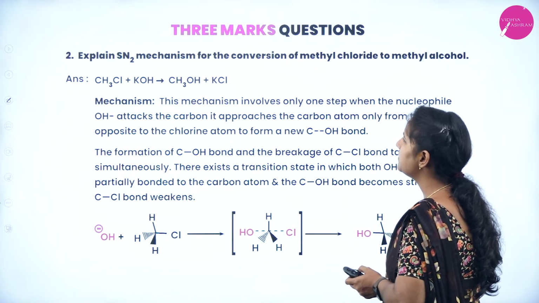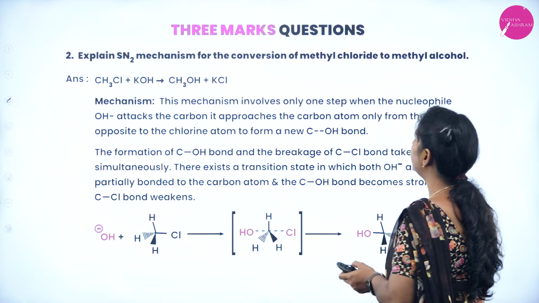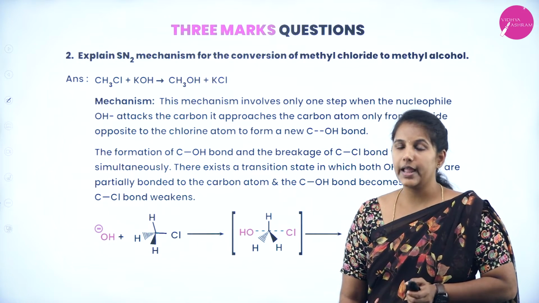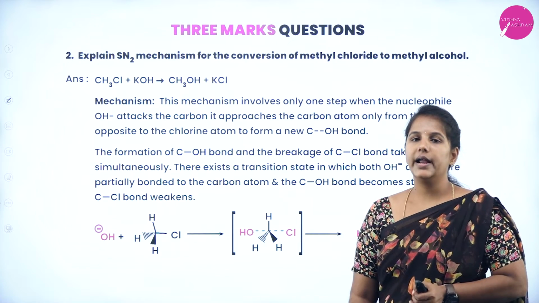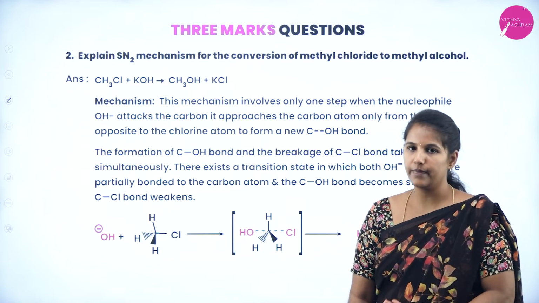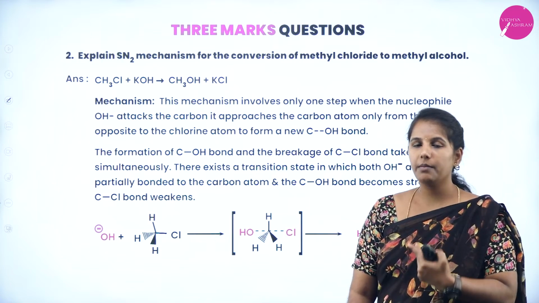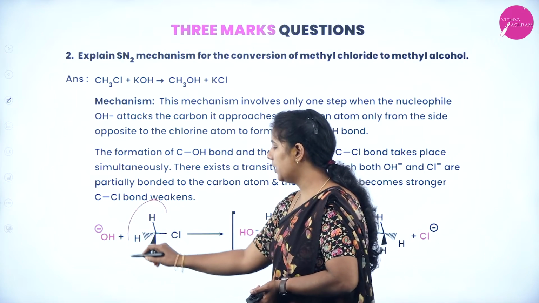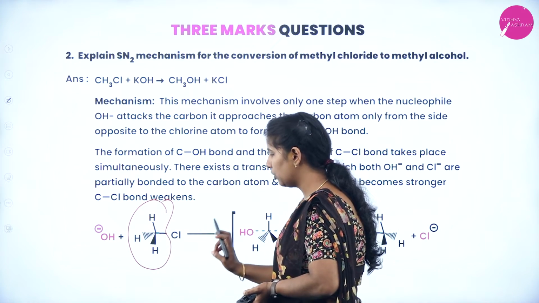Next, explain SN2 mechanism for the conversion of methyl chloride to methyl alcohol. Most students get confused and take a tertiary alkyl halide for this SN2 mechanism. Remember, to explain SN2 mechanism, you have to take what? Primary alkyl halide. As I have explained, I have taken a primary alkyl halide. This is a carbon atom having 3 hydrogens with a chlorine atom.